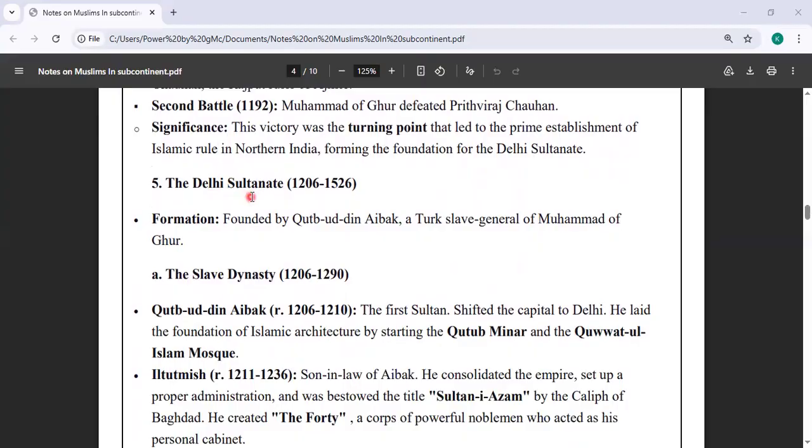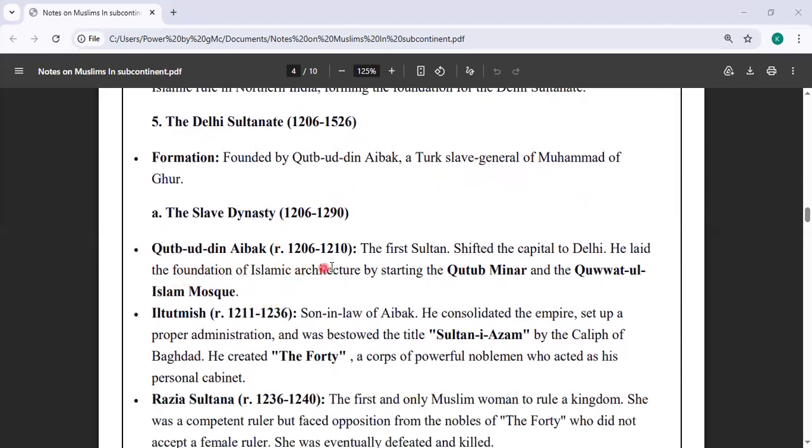The time of the Delhi Sultanate lasted from 1206 to 1526, until the Mughal Empire started. It was founded by Qutbuddin Aibak, a Turk. The Slave dynasty was started by Qutbuddin Aibak. He was the first sultan. He shifted the capital from Lahore to Delhi, and that's why we call it the Delhi Sultanate. He laid the foundation of Islamic architecture. He made things such as the Qutb Minar and the Quwwat-ul-Islam Mosque.